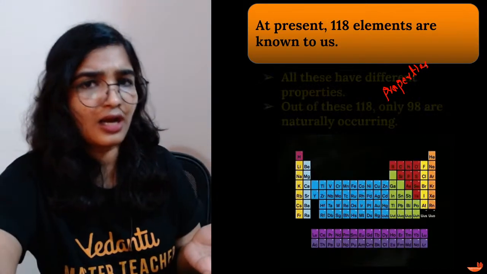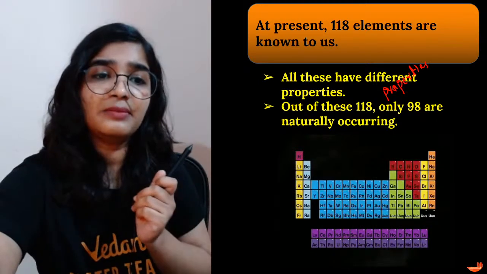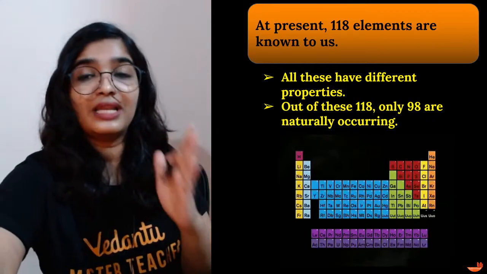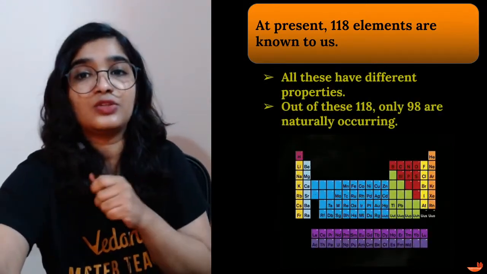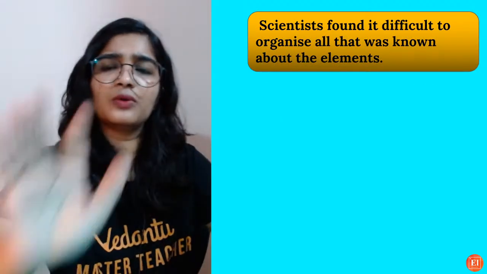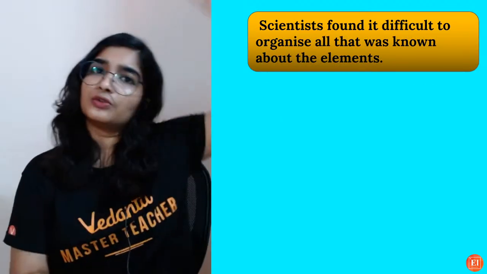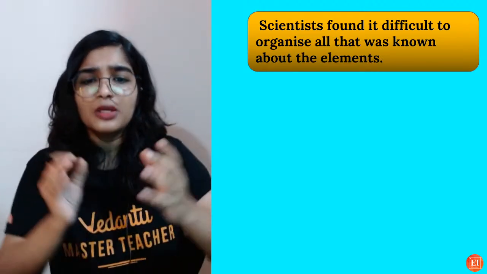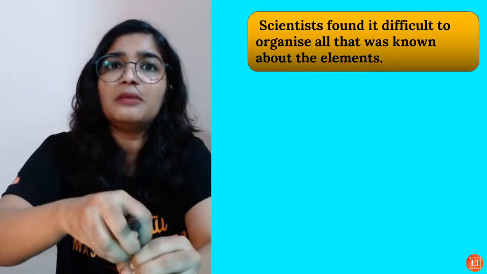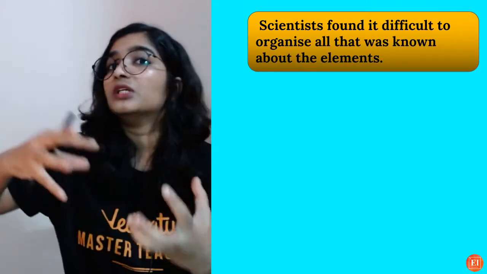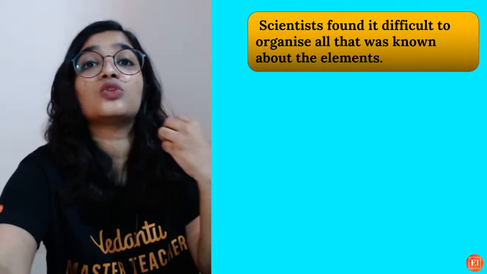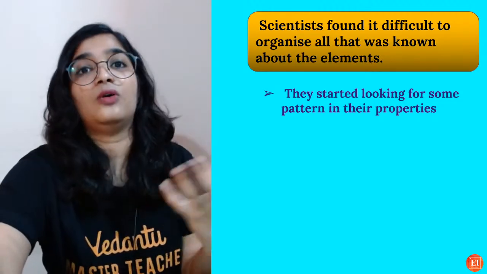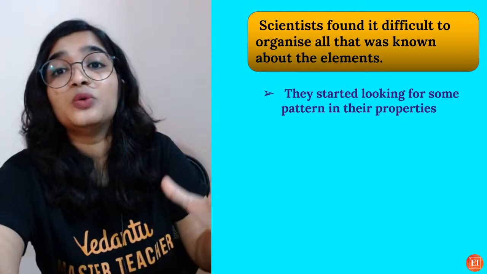Right? But all these elements have different properties, right? And out of these 118 elements, only 98 are naturally occurring. But before we had the nice modern periodic table, long ago, the scientists found it difficult to organize all that was known about the elements. Because they had to study each and every element, they had to do chemical reactions and all that, because it was not organized. So it was very difficult for them to study or organize whatever they knew about the elements.